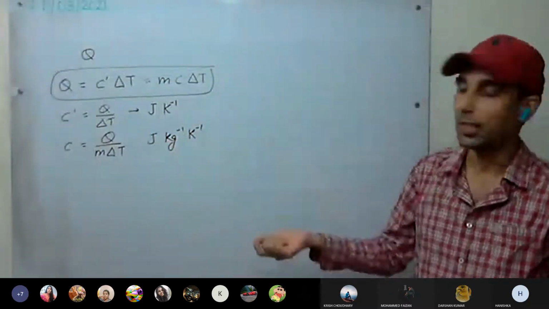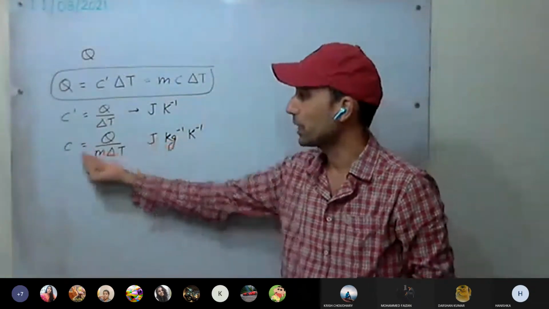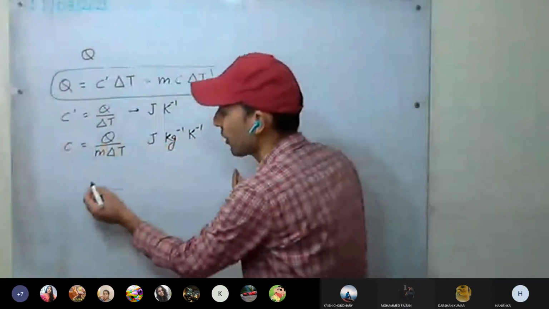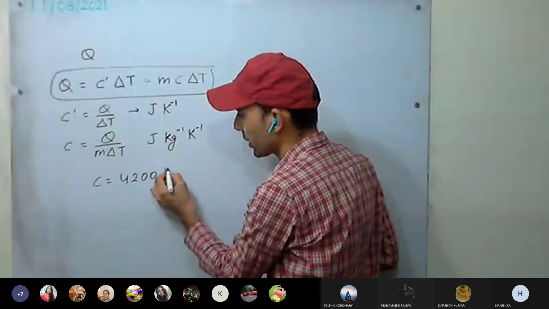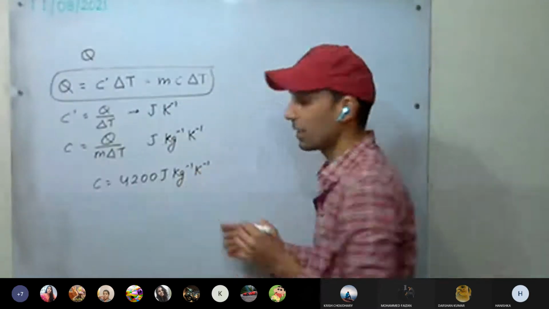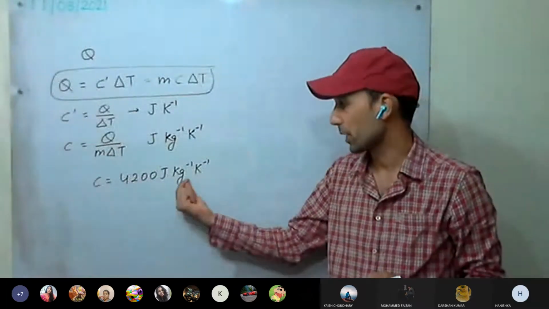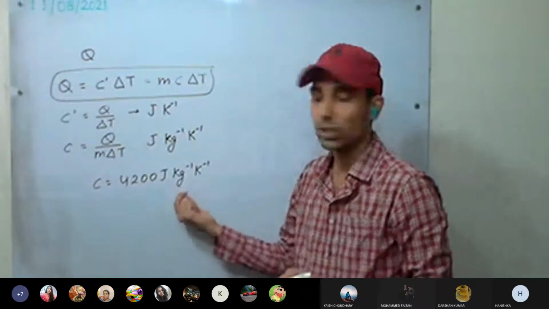Now we are discussing natural consequences of water having high specific heat capacity. What does it mean? What is the specific heat capacity of water? 4200 joule per kg per Kelvin, or 1000 calories per kg.